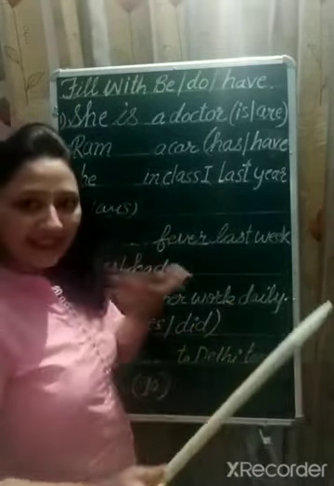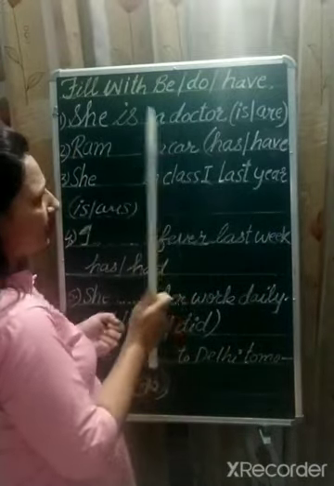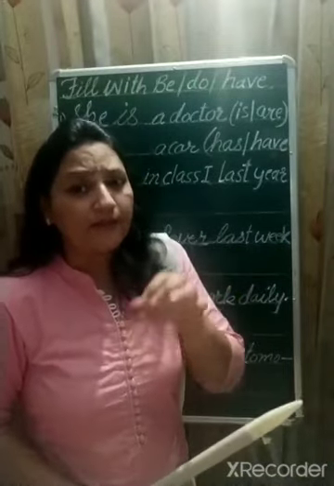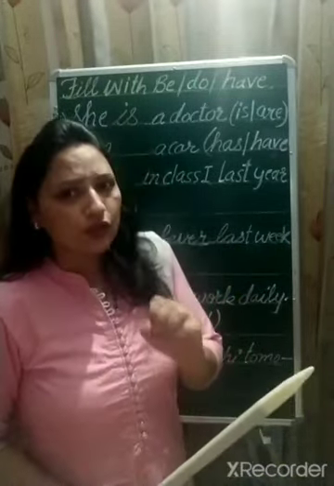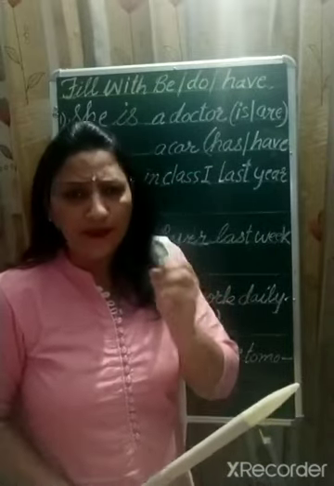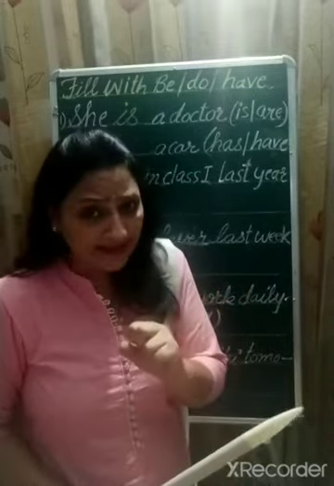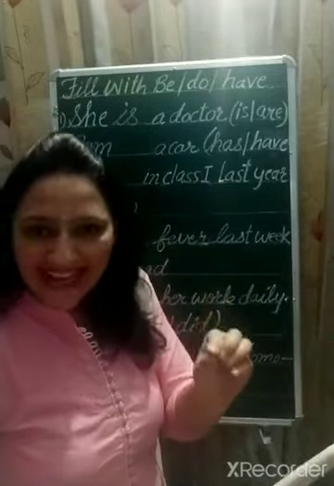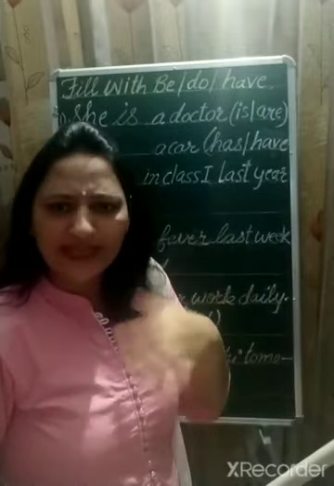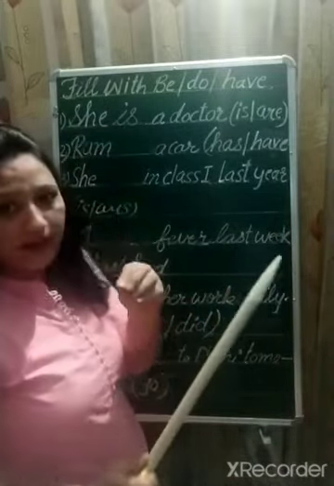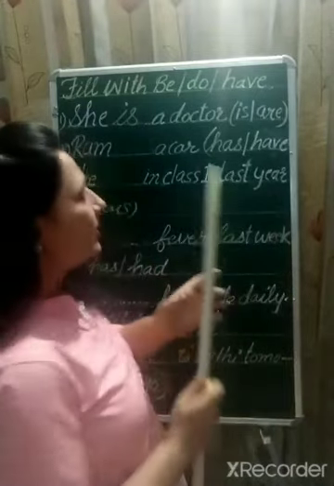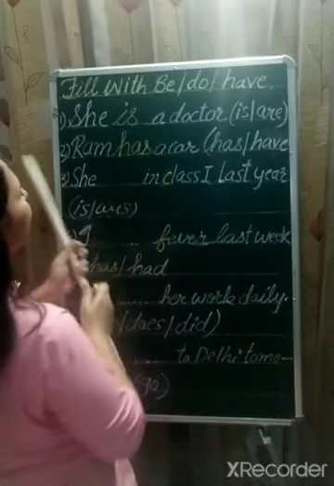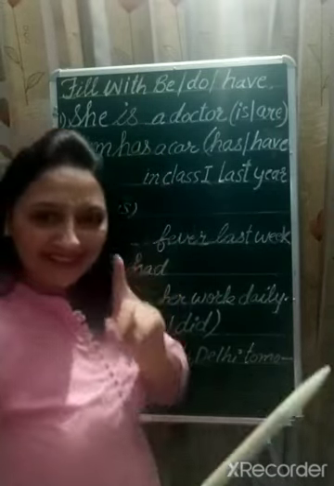Now let us read the second one: Ram dash a car. In brackets we have has or have. Has or have are the present forms of have. They tell us what people, animals or things have in the present. So what to fill, has or have? We use has with a singular subject and have with a plural, and here Ram is a singular subject. So that's why I'm going to fill this blank with the helping verb has. Now let us read this sentence: Ram has a car. Is it clear?